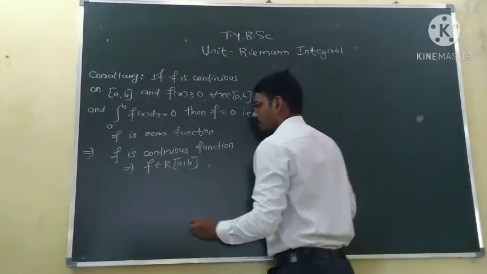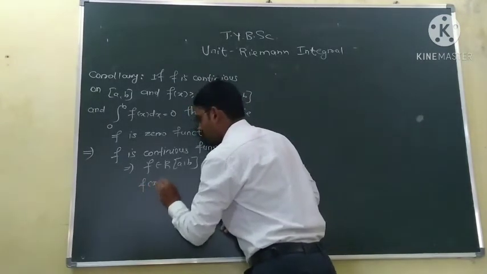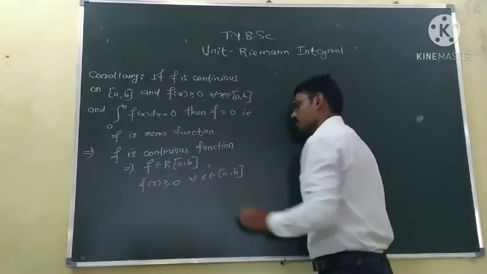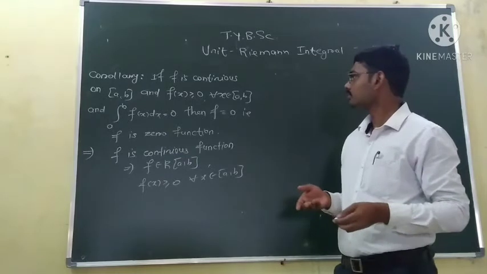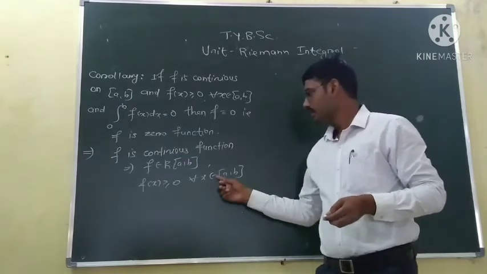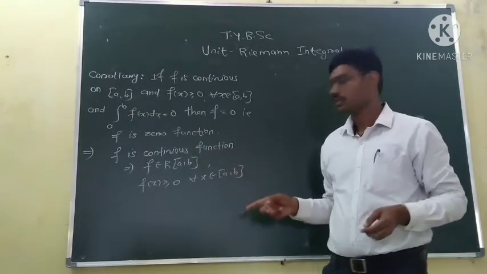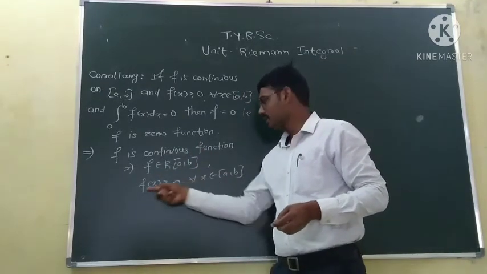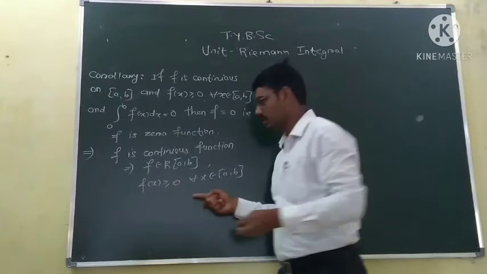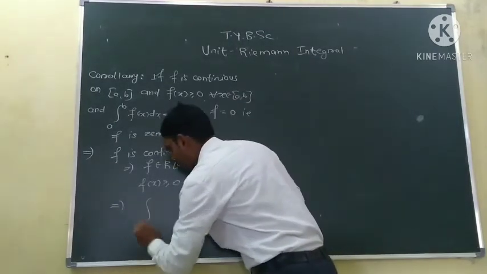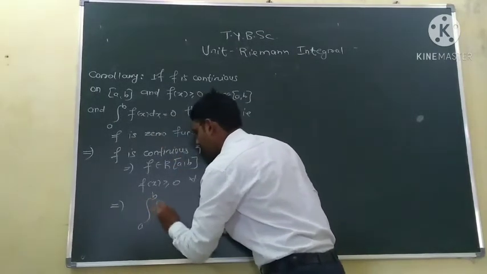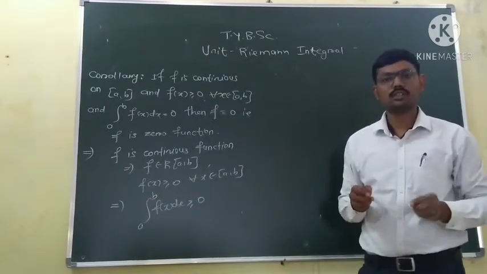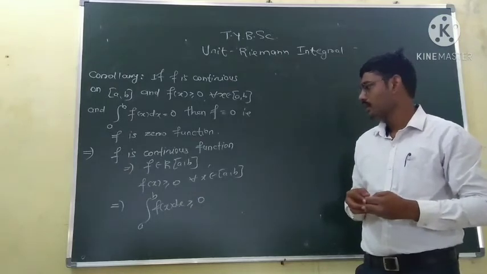Moreover, the function is non-negative on the interval ab. So we know that the integration of this function must be greater or equal to 0. The function is continuous, the function is integrable, and the function is non-negative, it is greater or equal to 0. This implies the integration of the function on the interval is greater or equal to 0.